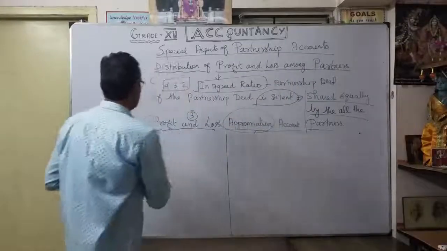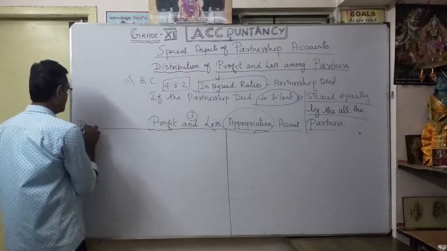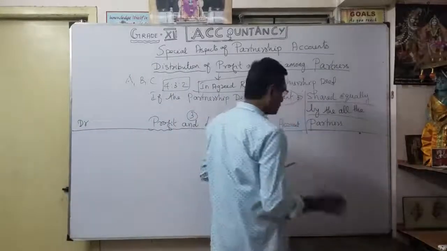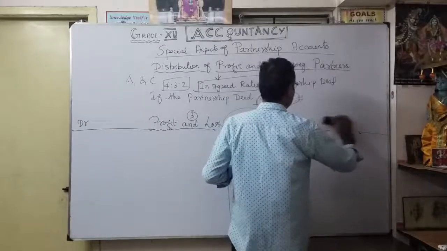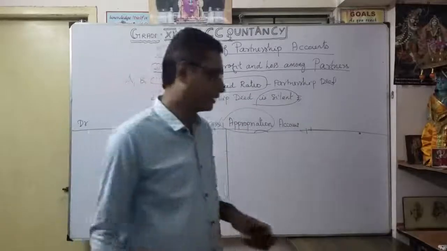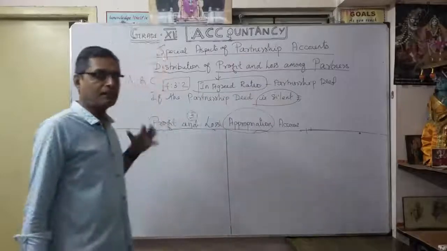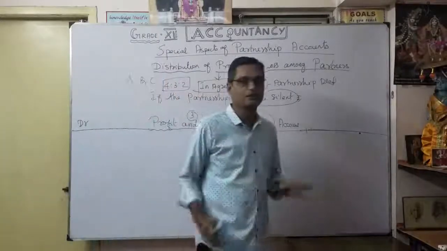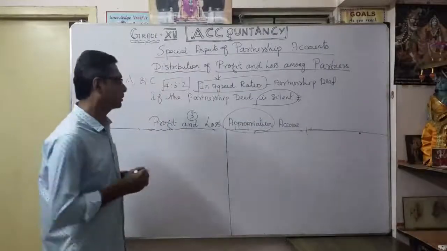As you know very well, in the profit and loss appropriation account, this is the debit side and this is the credit side, isn't it? It's a very easy and very interesting one. The purpose behind the appropriation account is nothing but allocation of profit. Any further profit, we are going to distribute in detail. Finally, whatever available profit remains, that profit is transferred to the balance sheet. So that's the arrangement for preparation of the profit and loss appropriation account.